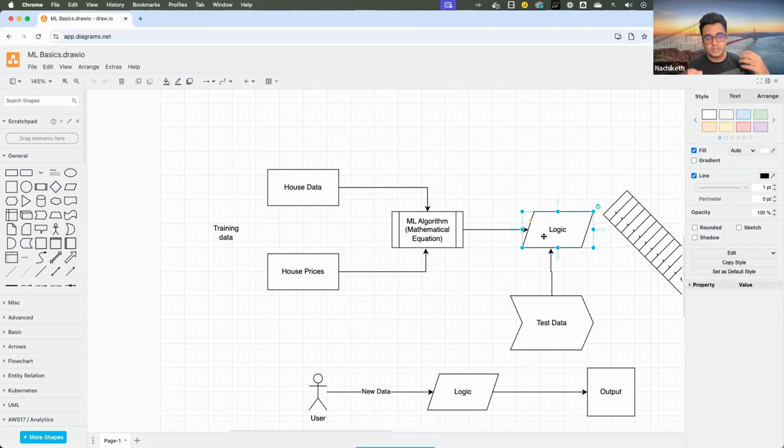Generally, we use supervised machine learning on tabular data, where the data is in the format of rows and columns, and we try to find the pattern in such a data set.